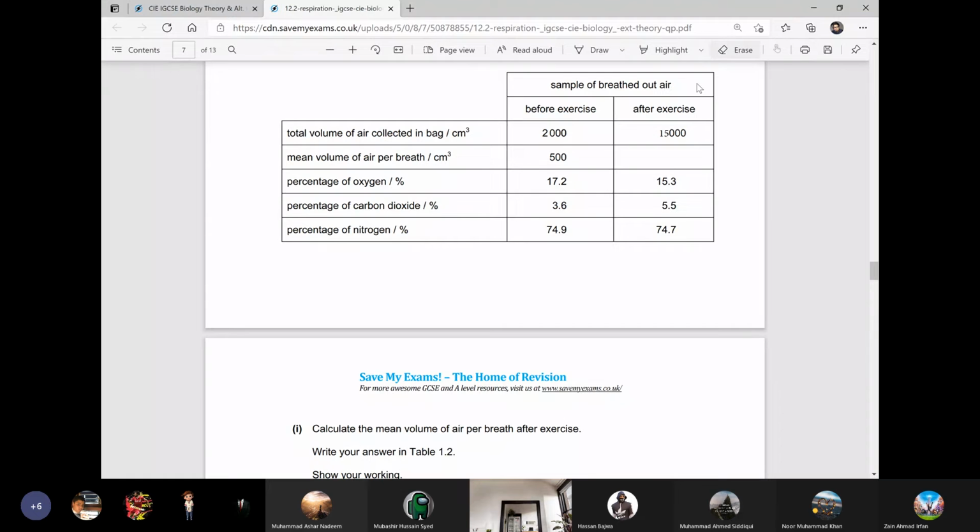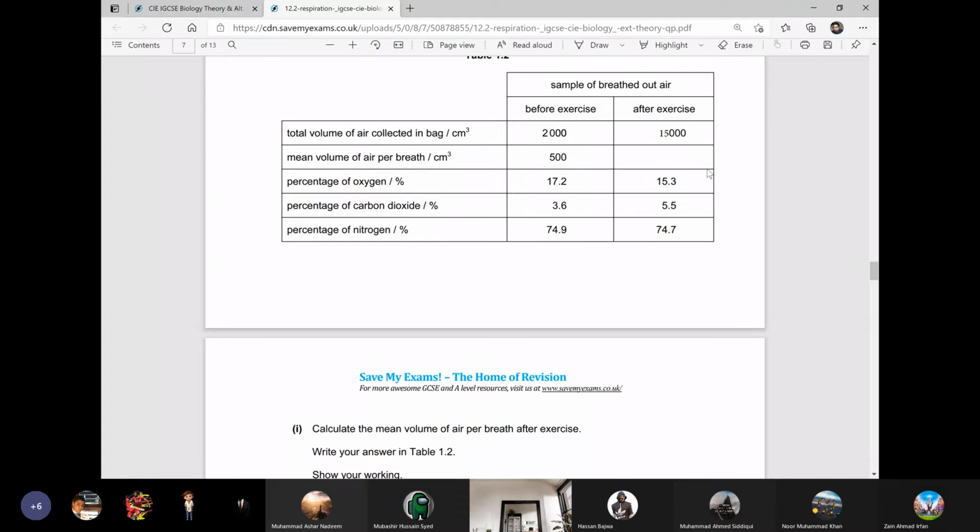So look here, when the person is performing exercise, the person inhales more air and consumes more oxygen for respiration in the muscle. And when more oxygen is consumed due to respiration, because of that, more carbon dioxide is produced, right? So more carbon dioxide is exhaled. All right, boys.